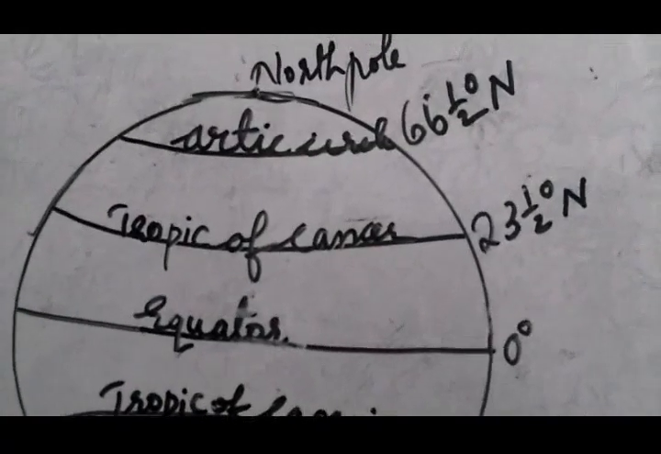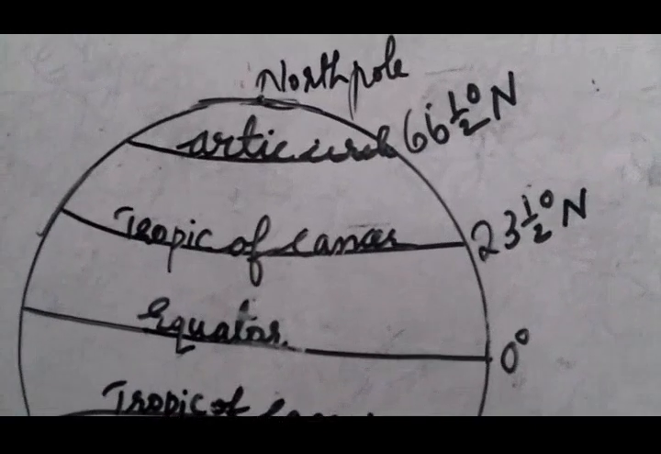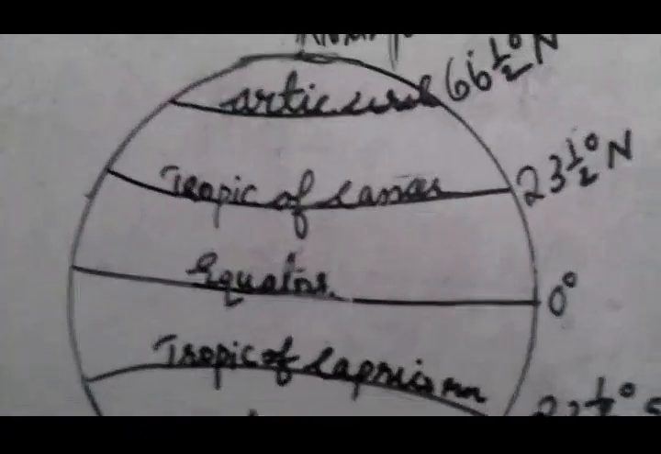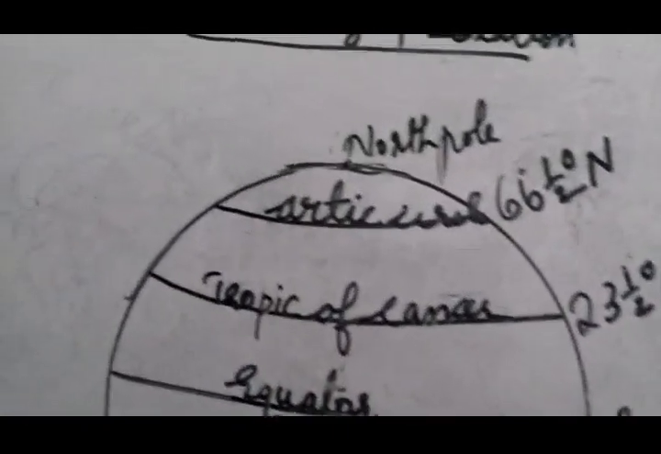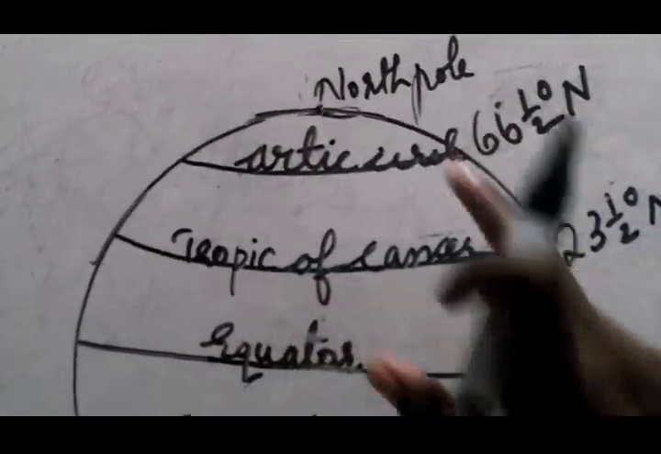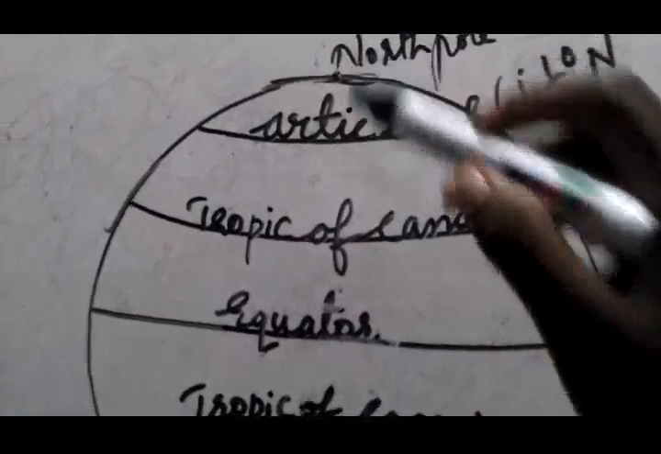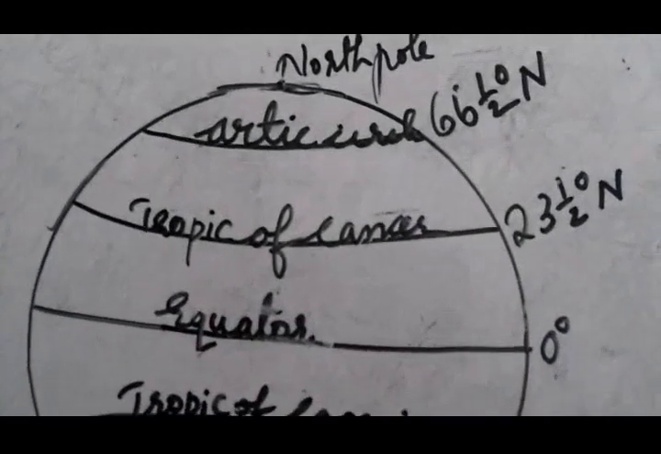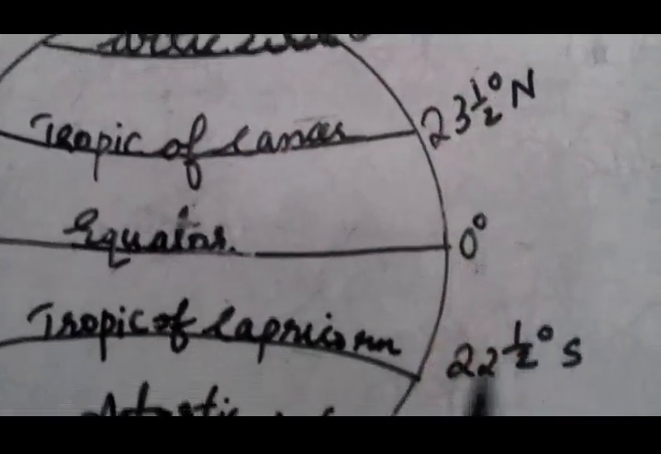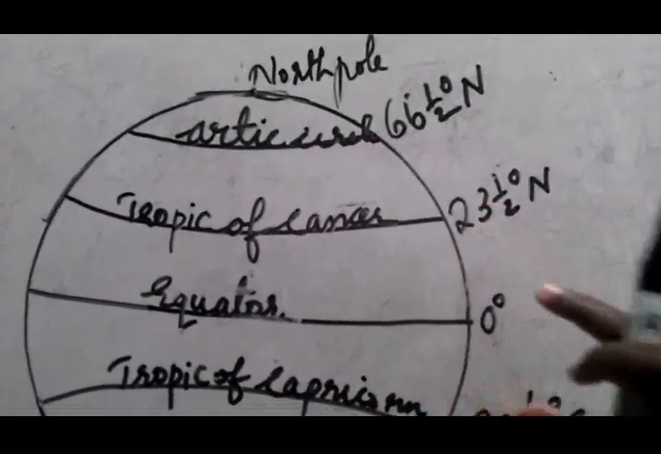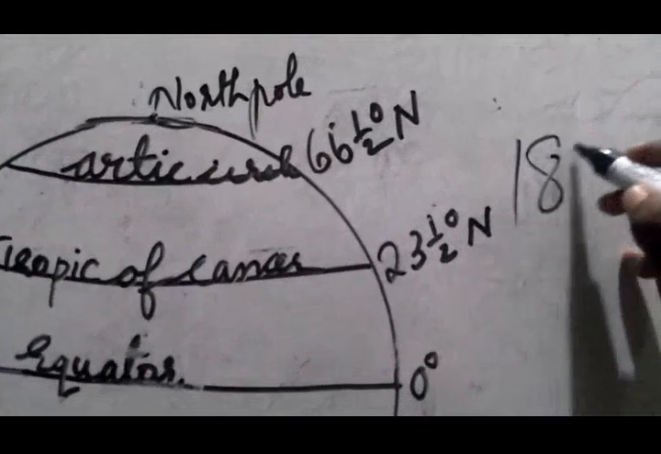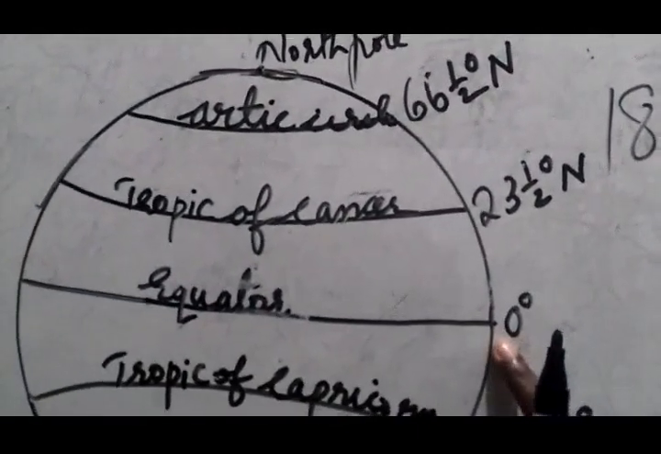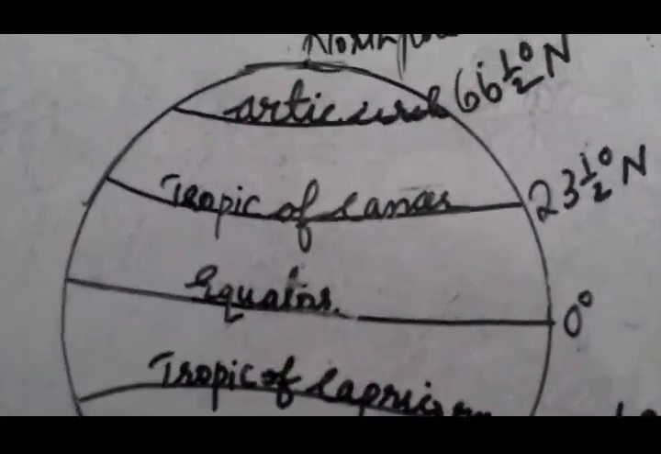Next, what is a latitude? All parallel circles from the equator to the poles are called latitudes, that you have learned once. And all latitudes are measured in degrees. There are 181 latitudes including the equator. Equator is the longest latitude.